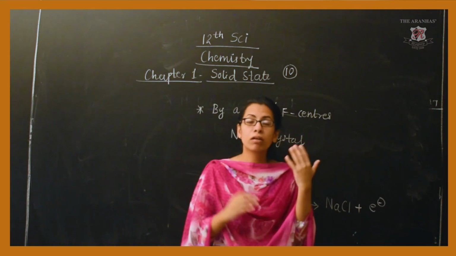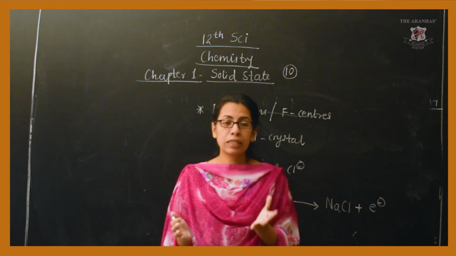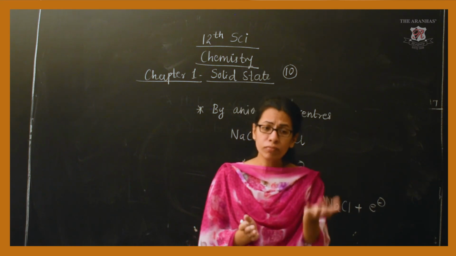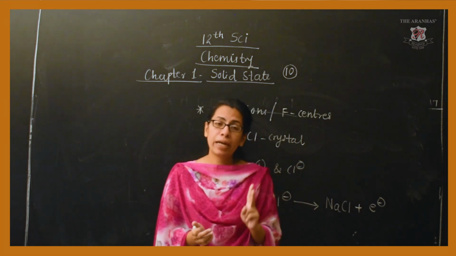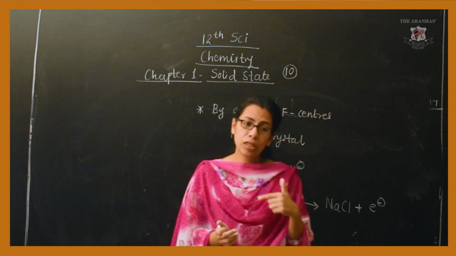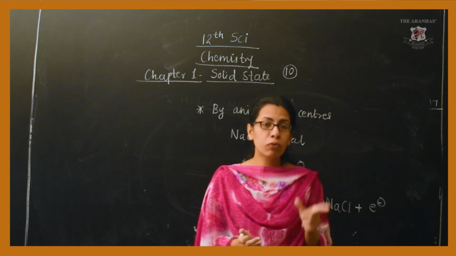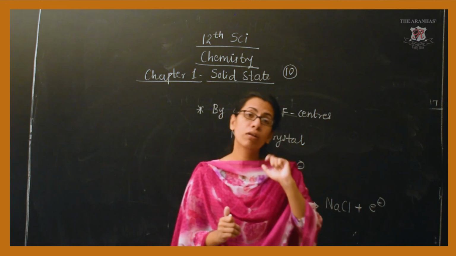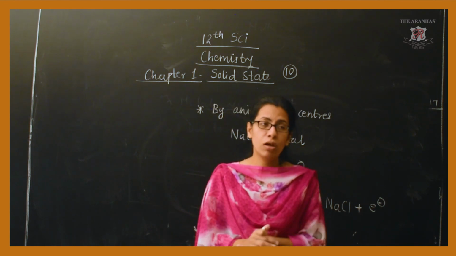Then comes the second one, the impurity defect, under which we saw two main types, the substitutional impurity defect and interstitial impurity defect.